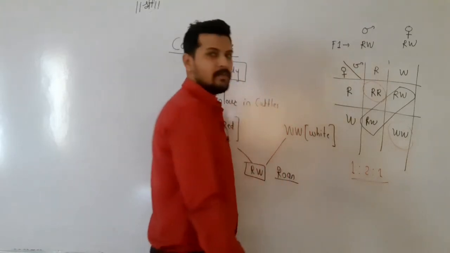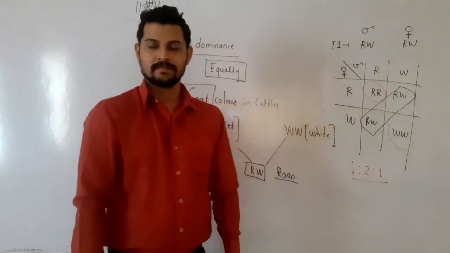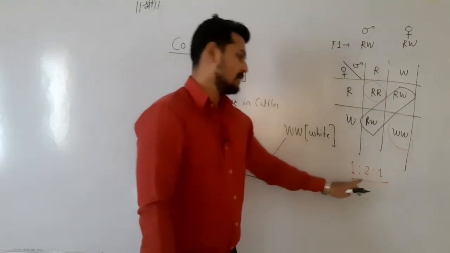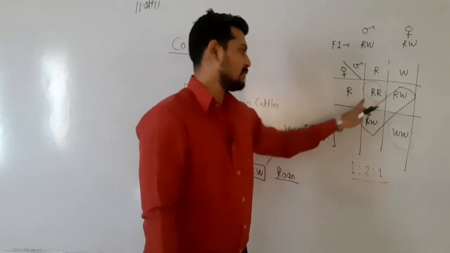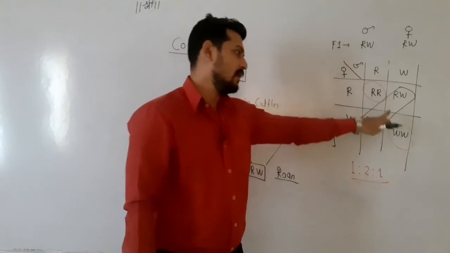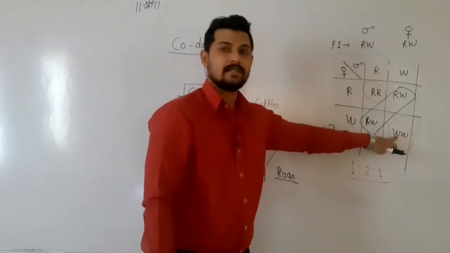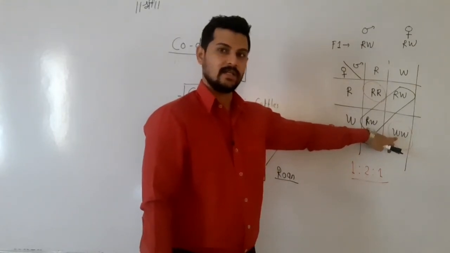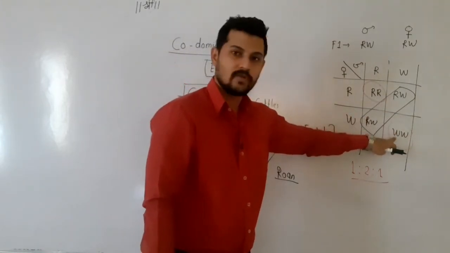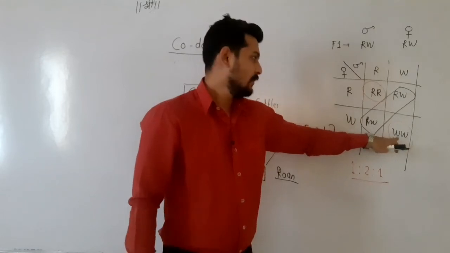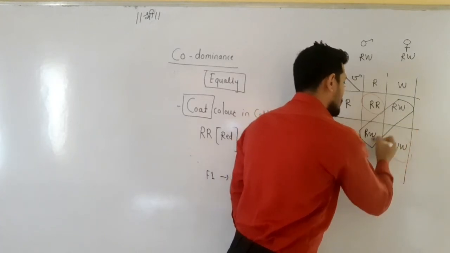This is the phenotypic ratio, in which one red, two Roan and one white cattle are observed. The genotypic ratio is also the same in the case of codominance, because there is one homozygous red colored, one homozygous white colored, instead of saying recessive, and two Roans. One red, one white and two Roans are obtained here.